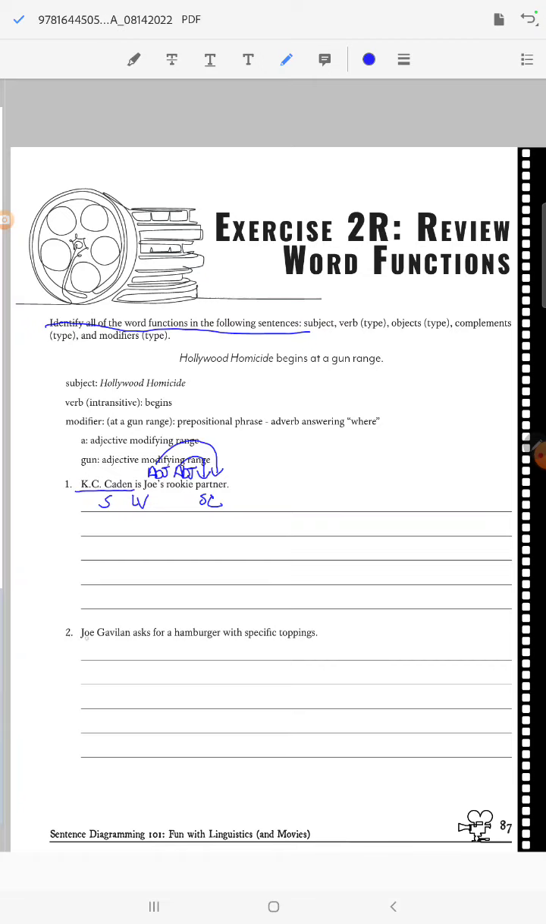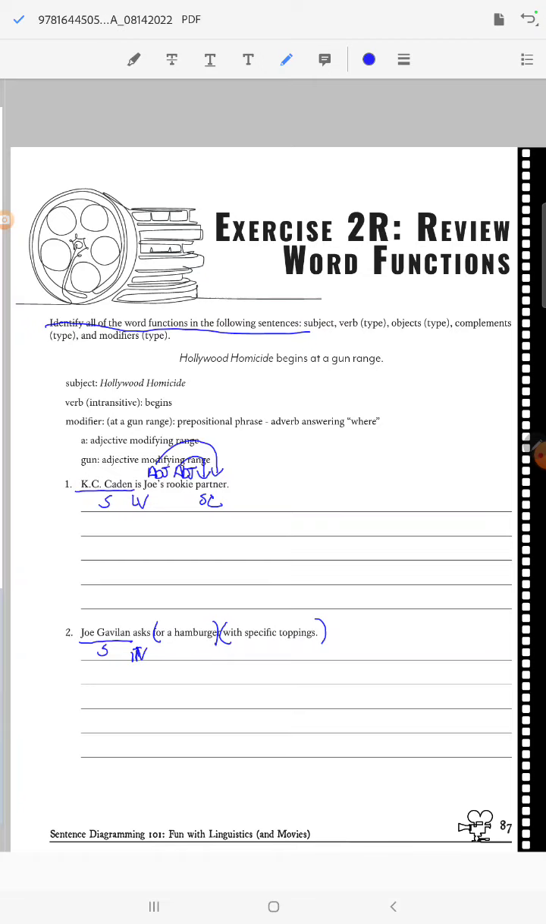Moving on to number 2, we've got Joe Gavilan. He's our subject. What is he doing? He's asking. Ooh, but he's asking for a thing with a thing. Those are prepositional phrases, meaning that this is an intransitive verb. Doesn't go anywhere. He just asks.